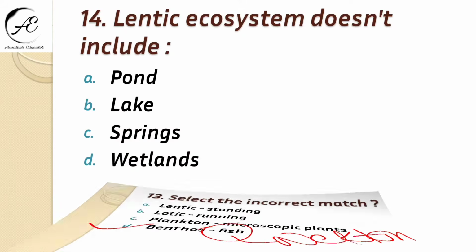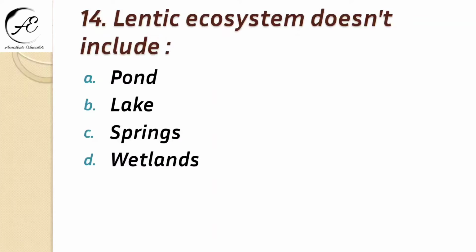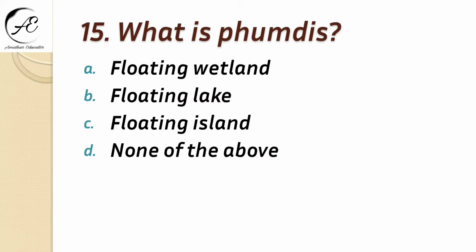So our next question is, lentic ecosystem does not include: pond, lake, springs, wetlands. And the right answer is springs. It is not lentic, it is lotic. Okay, our next question is, what is phumdis? Floating wetland, floating lake, floating island, or none of the above? And the right answer is floating island. We have read it in the case study of Loktak Lake.